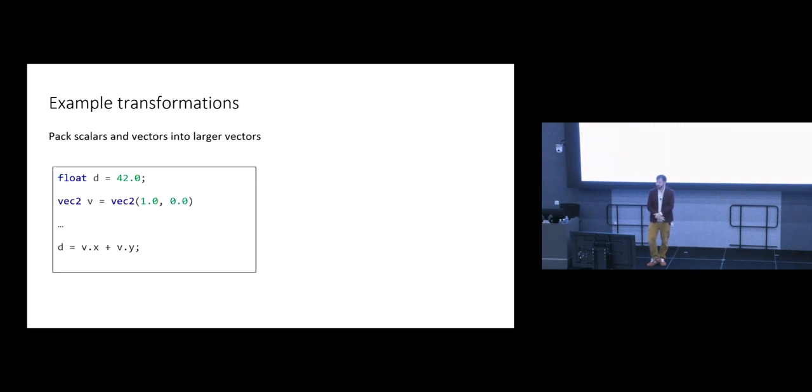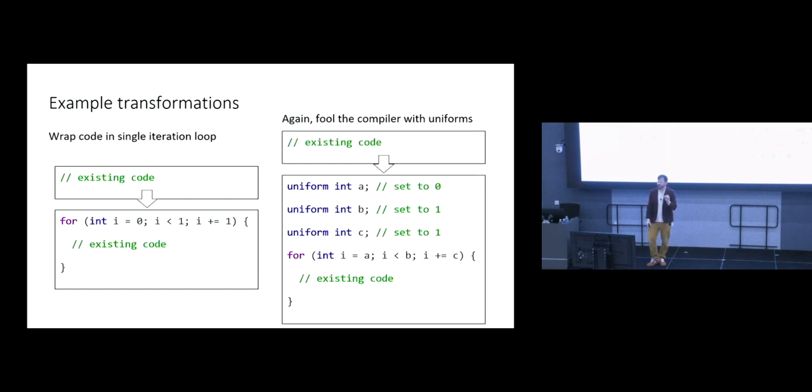What's uniform? Uniform is a value that's passed into a graphics program at runtime, a constant that's passed at runtime. And it's uniform because these programs are executed for every pixel in the image, roughly speaking, and uniform means every pixel instance will get the same value for this constant.